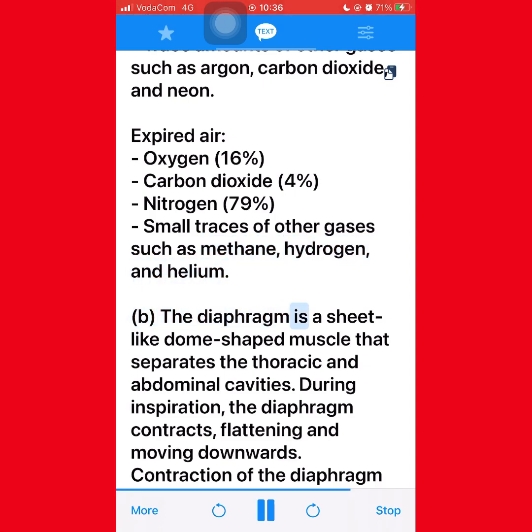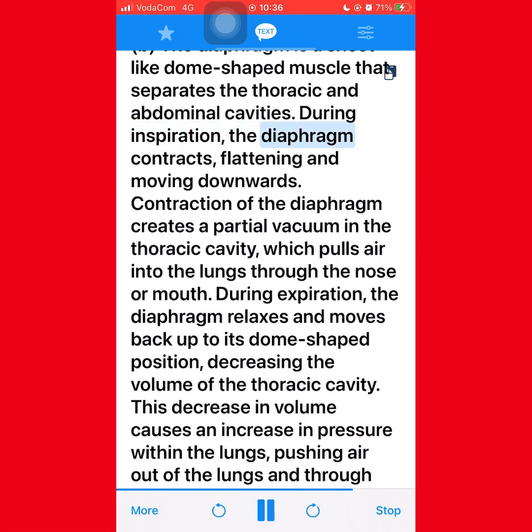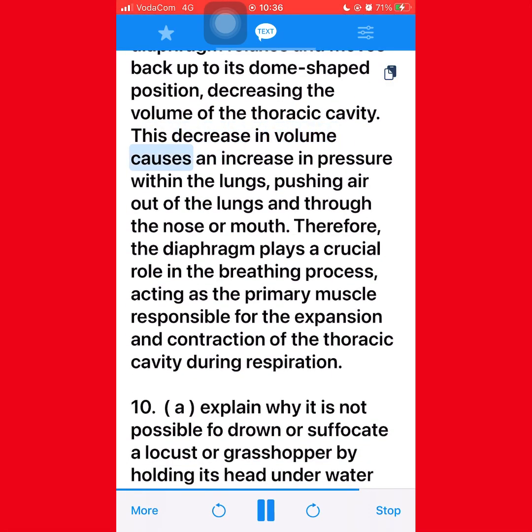B. The diaphragm is a sheet-like, dome-shaped muscle that separates the thoracic and abdominal cavities. During inspiration, the diaphragm contracts, flattening and moving downwards. Contraction of the diaphragm creates a partial vacuum in the thoracic cavity, which pulls air into the lungs through the nose or mouth. During expiration, the diaphragm relaxes and moves back up to its dome-shaped position, decreasing the volume of the thoracic cavity. This decrease in volume causes an increase in pressure within the lungs, pushing air out of the lungs and through the nose or mouth.